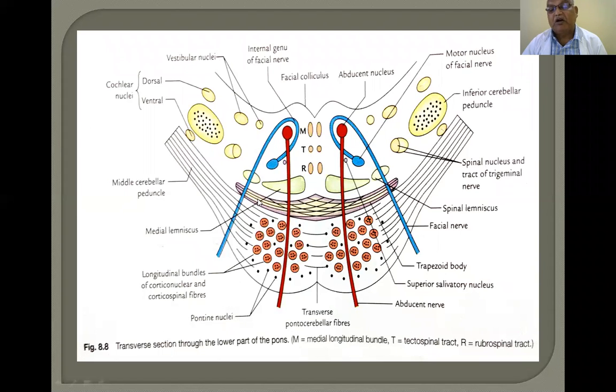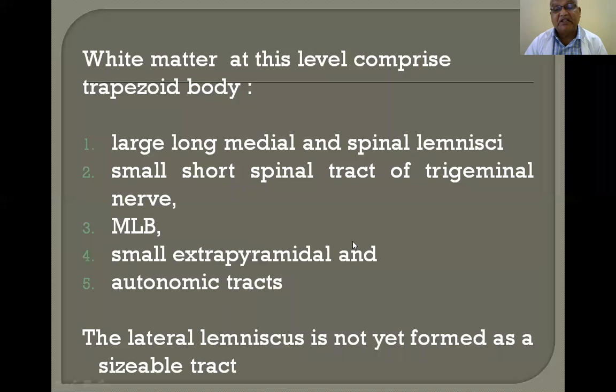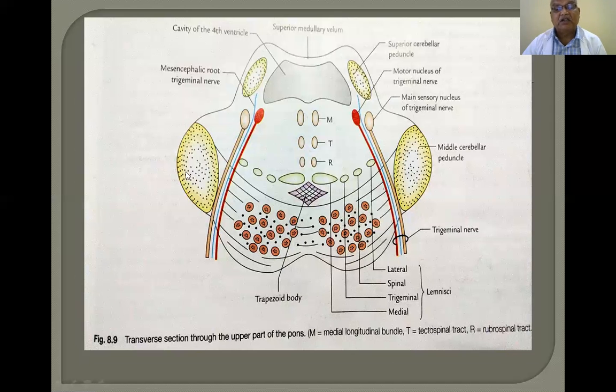So, this is the trapezoid body. A large trapezoid body appears in the section of the pons at the lower part. Whereas this characteristic feature is the same even in the section of the upper part. So, you see, this one is the same there and there. The middle cerebellar peduncle and superior cerebellar peduncle are there. This superior cerebellar peduncle and this floor of the cavity of the fourth ventricle and the superior medullary velum covering both sides of the fourth ventricle. It is a nervous tissue, made up of white fibrous tissue. This also appears in this section of the pons at the upper border of the pons.